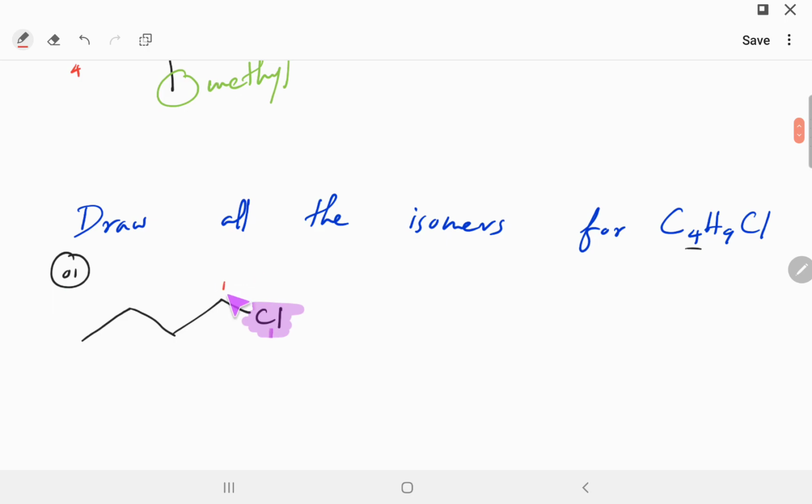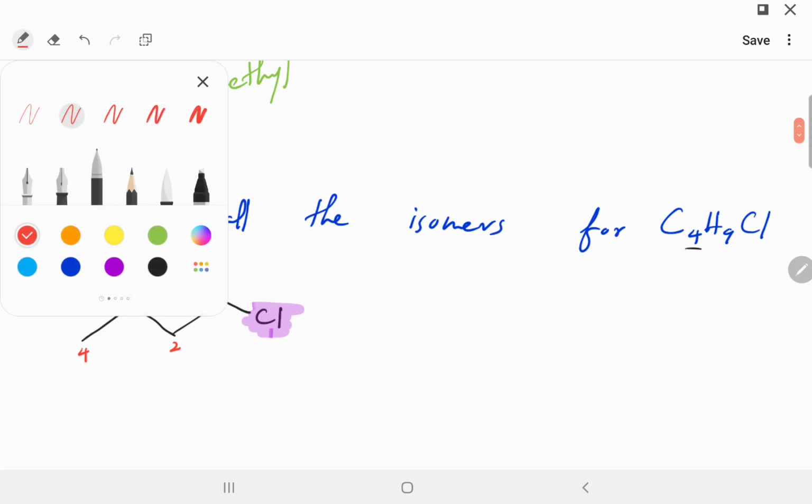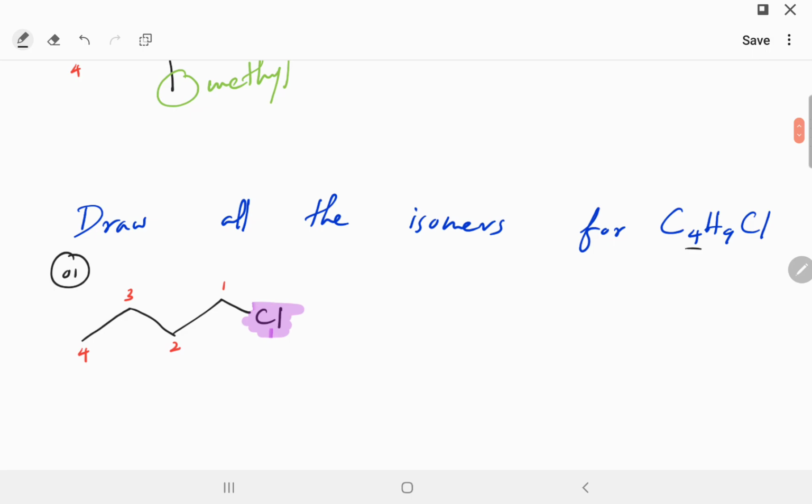So for now it is in number 1 carbon. Okay, so let's move it to number 2 carbon. We will draw the same skeleton with 4 carbons: 1, 2, 3, 4, and then the chlorine will be right here.